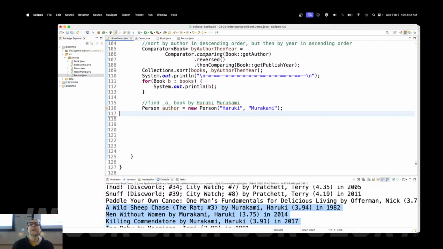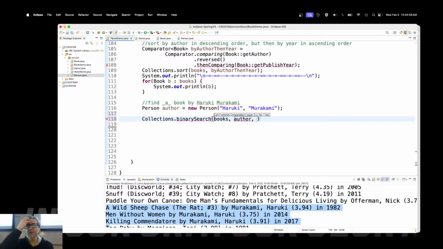We're not going to write binary search. Instead, we're going to use binary search. And there's a collections.binarySearch. You're going to search the collection of books. I'll come back to this. Actually, I'll initially do author. I'm going to search a collection of books for the author using a comparator.